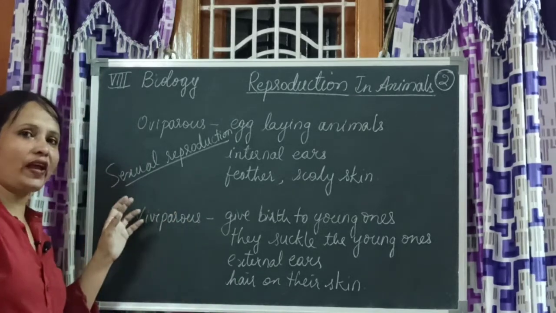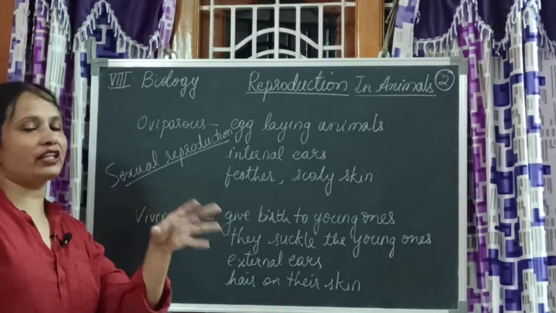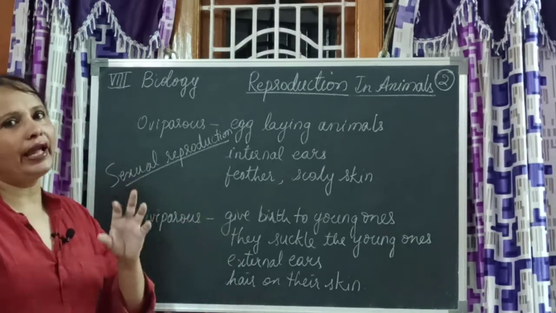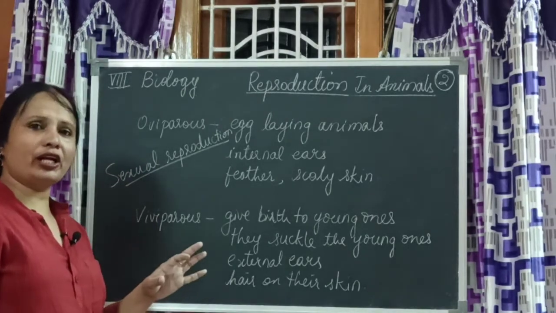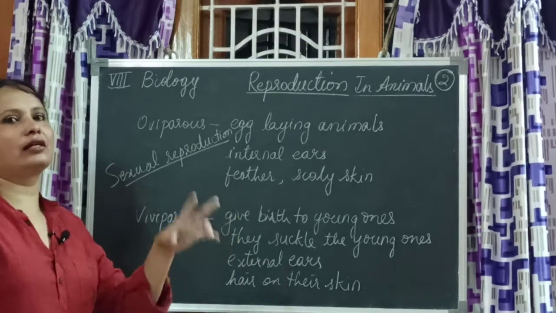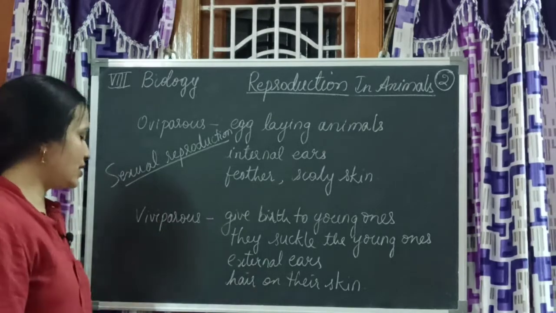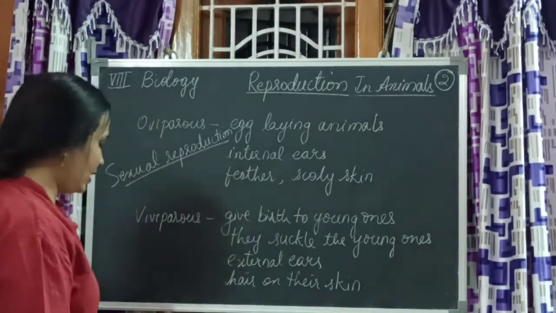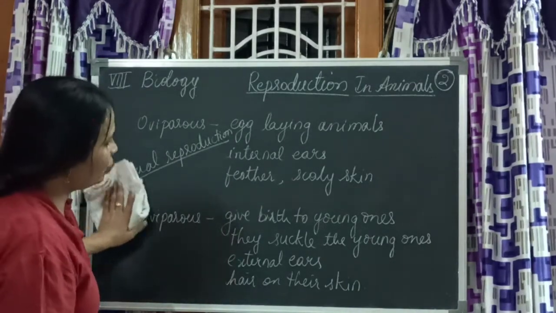Sexual reproduction is where male and female gametes fuse, or fertilize, to form an egg. That is sexual reproduction. Asexual reproduction, there is no need of two gametes, like male or female. Now let us see more about asexual reproduction and then we will come back to sexual reproduction. I hope you understood this, children.